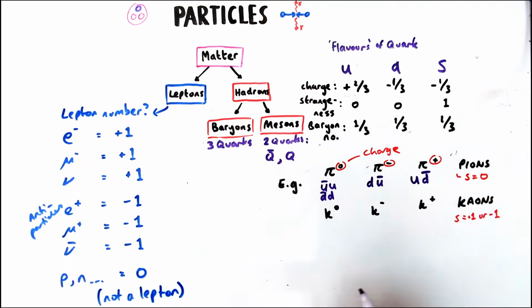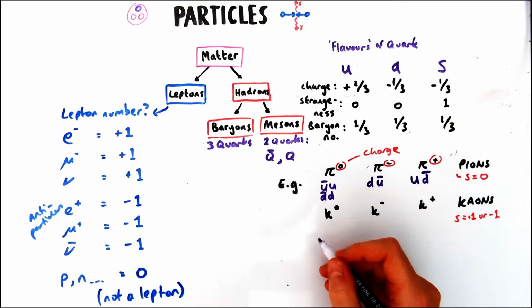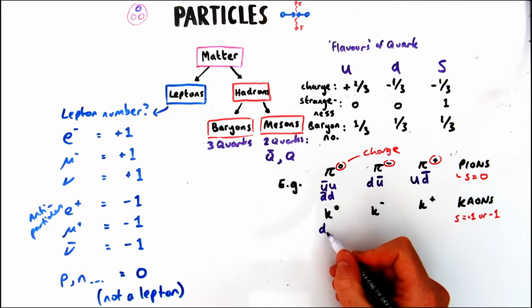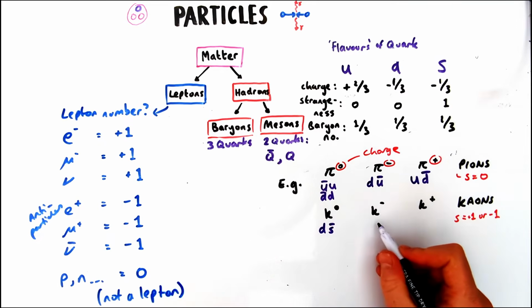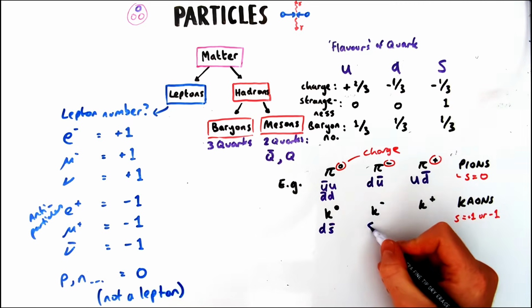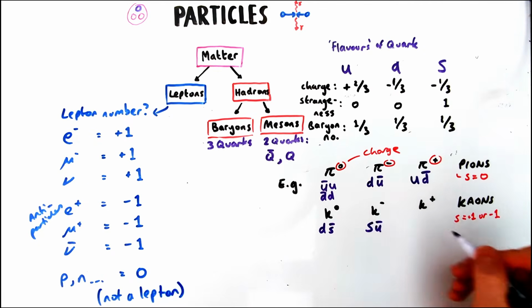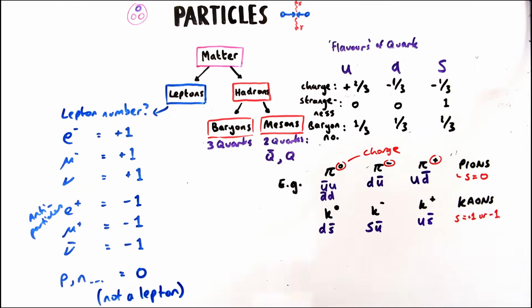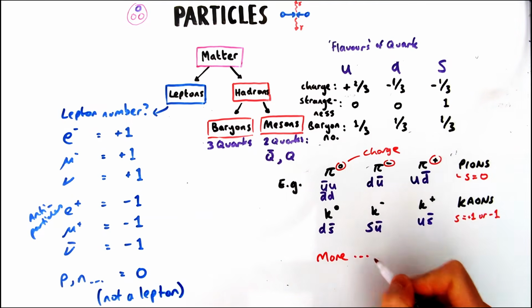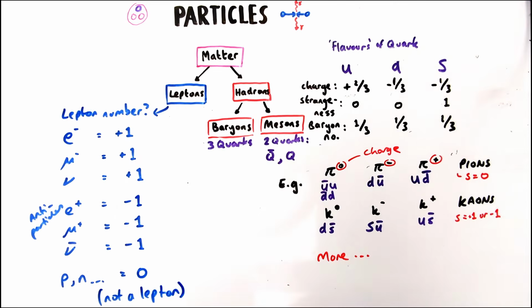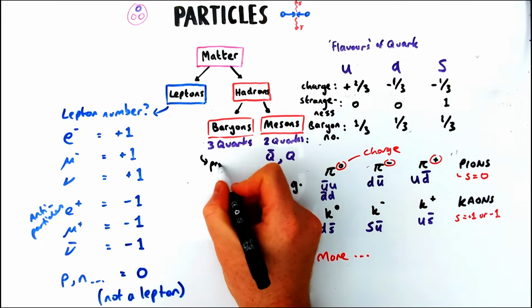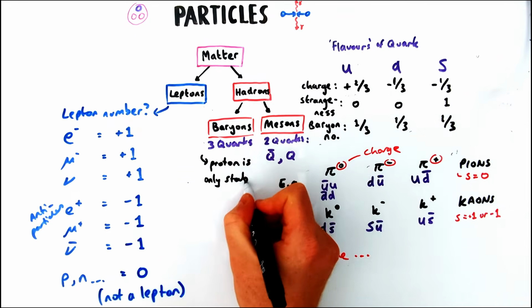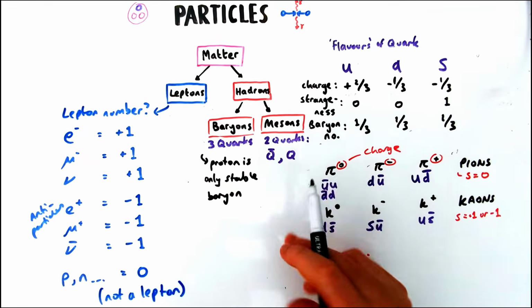So let's deal with these kaons. Now for a neutral kaon, we know we're going to need a strange particle in there somewhere. So for a neutral kaon, that could be an anti-strange, so that would give us +1/3, and a down quark, which would give us a charge of 0. For a negative kaon, we're going to need a charge of -1, so that's again anti-up plus a strange quark this time, and for a positive kaon, that's an anti-strange quark plus an up, which gives us +1/3 plus 2/3, which is 1 overall. Okay, so these particles are all very unstable. They don't usually take very long to decay at all.